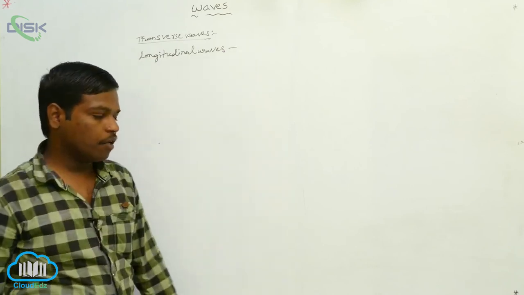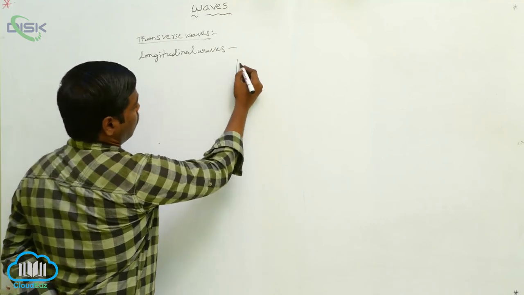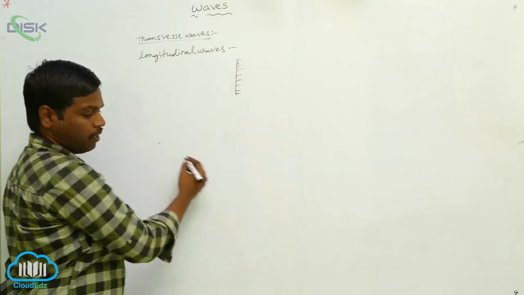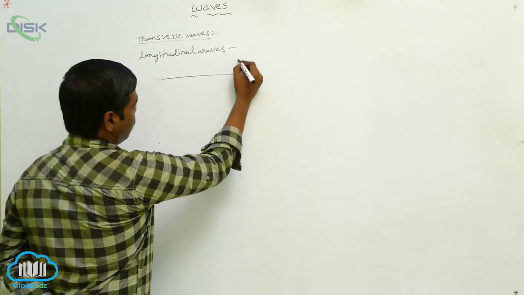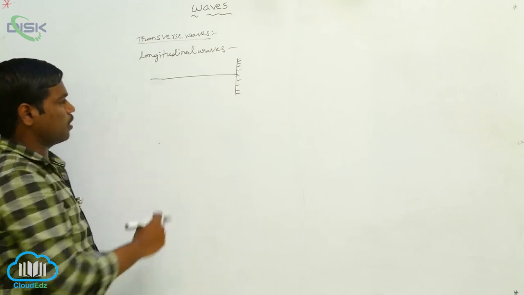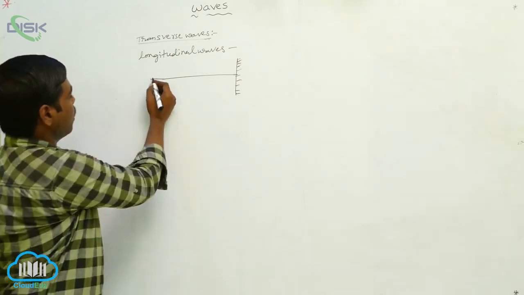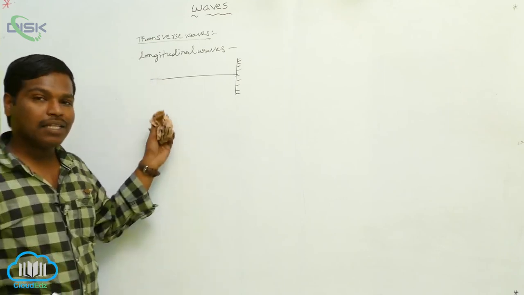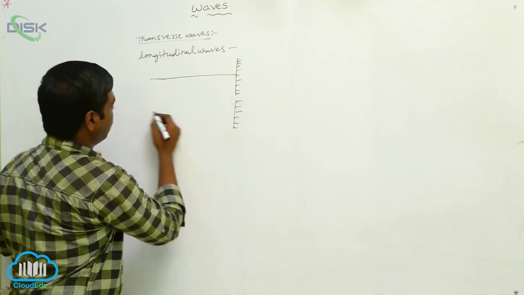Here, for explanation of this, I am taking a string attached to a support. If we take this string and simply give some push in the string, just moving this string, then pulses are produced in the string. Here these pulses travel in the string.